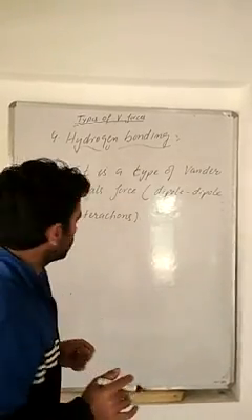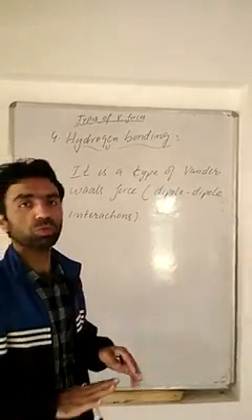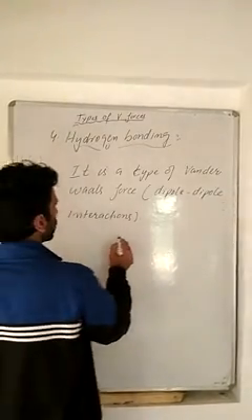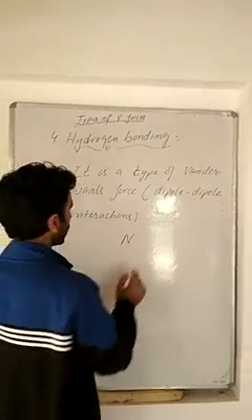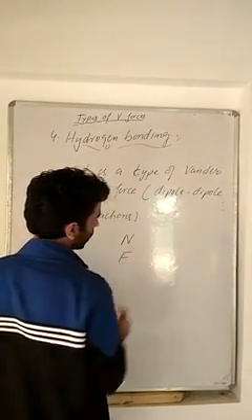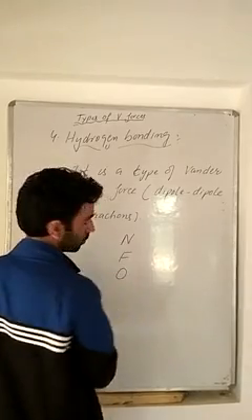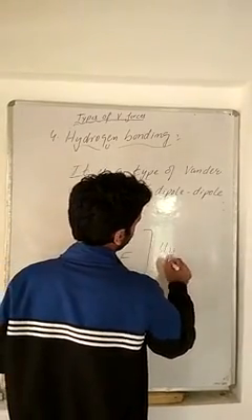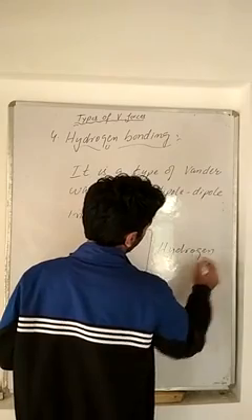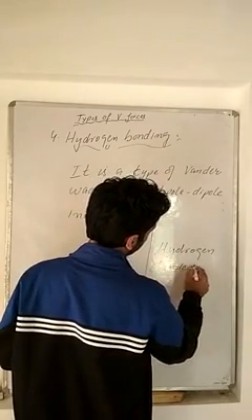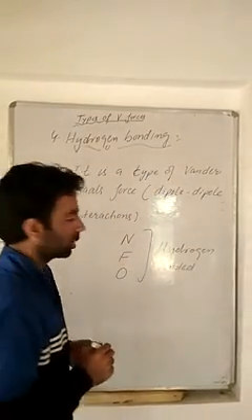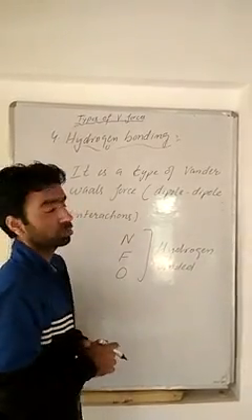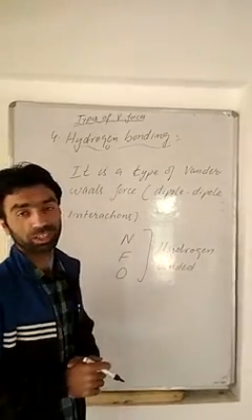Whenever we have hydrogen bonded to the three most electronegative elements in the periodic table, that is, hydrogen bonded to nitrogen, hydrogen bonded to fluorine, or hydrogen bonded to oxygen directly, those compounds show hydrogen bonding, or dipole-dipole type of interactions.